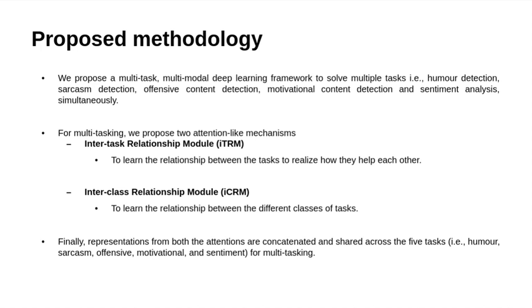First, the inter-task relationship module, which learns the relationship between the tasks to realize how they help each other. And second, the inter-class relationship module, which learns the relationship between the different classes of tasks. Finally, the representations from both attentions are concatenated and shared across the five classes for multitasking.